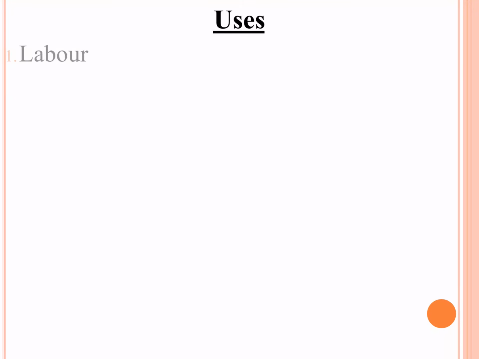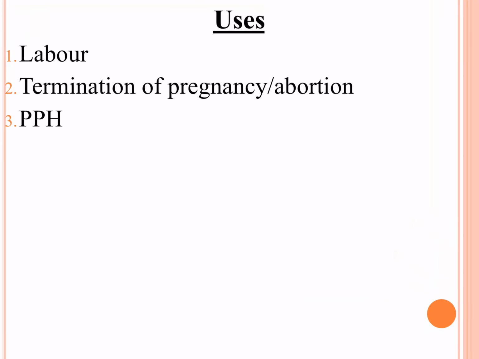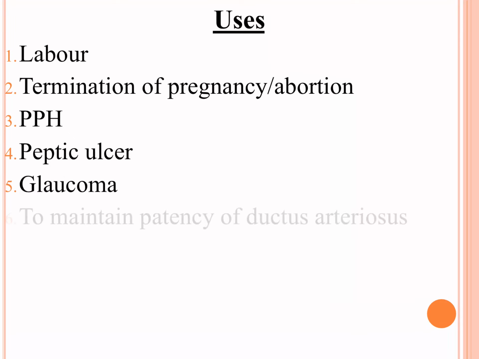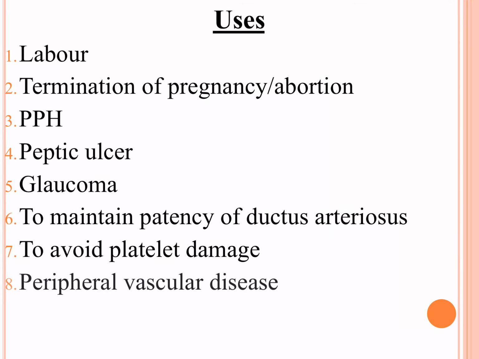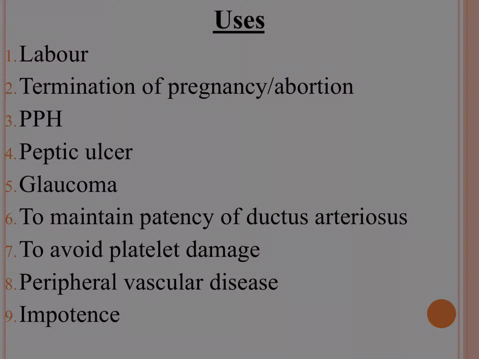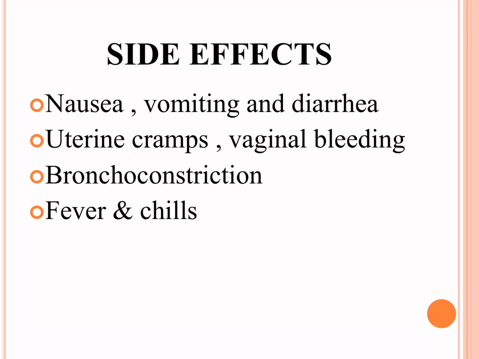So what are the uses of prostaglandins? Prostaglandins are used in labor, termination of pregnancy, abortion, postpartum hemorrhage, peptic ulcer, glaucoma, to maintain patency of the ductus arteriosus, to avoid platelet damage, and they are also being studied for peripheral vascular diseases. They are used in impotence or erectile dysfunction. What are the side effects of prostaglandins?